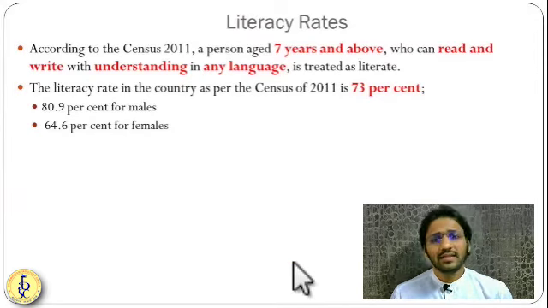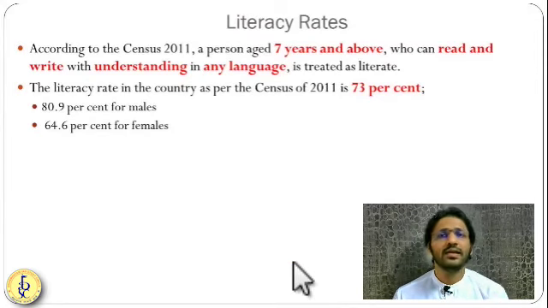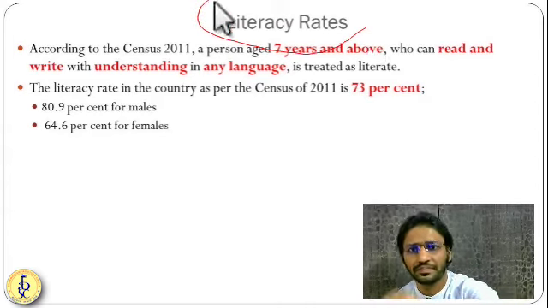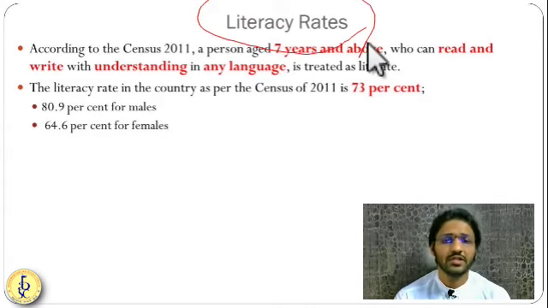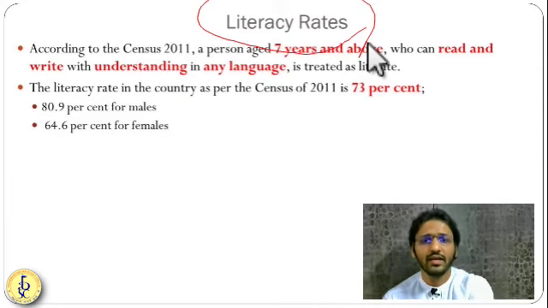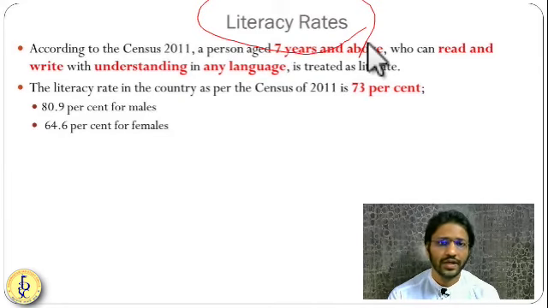Now after seeing these three compositions, another determinant of the characteristics of the population is the literacy rate. A literate population is always a demographic dividend. They can do skilled work, and they are economically very productive.